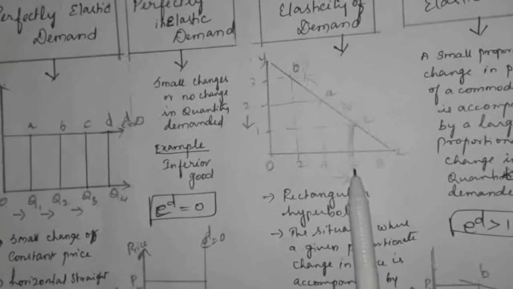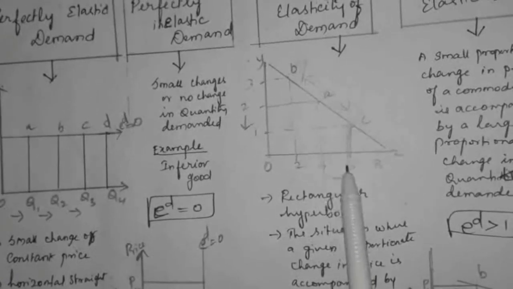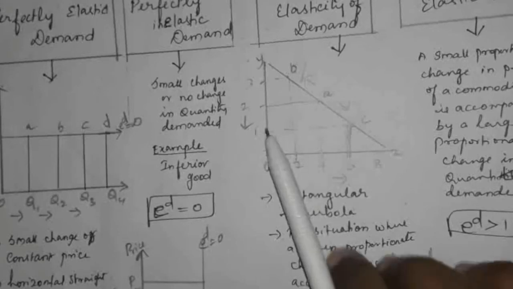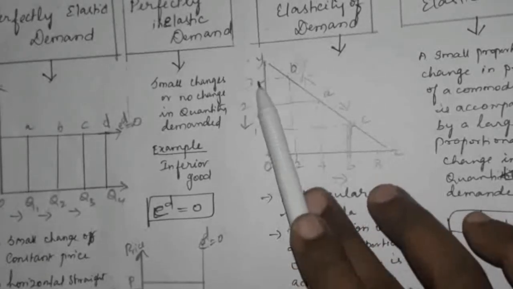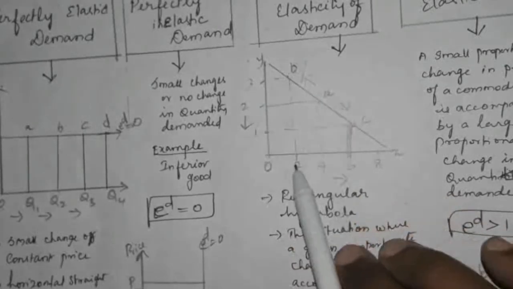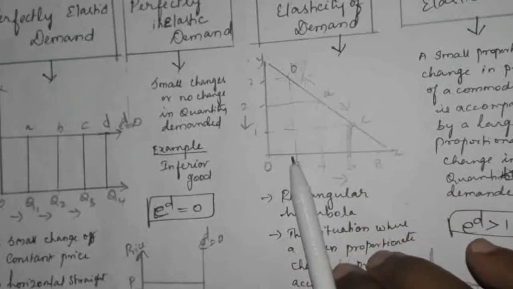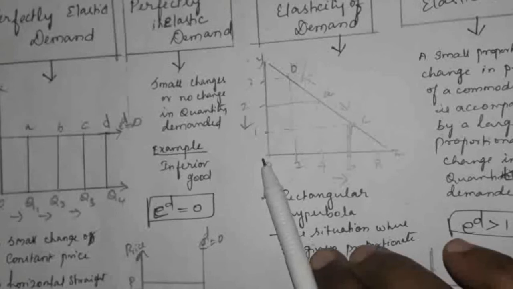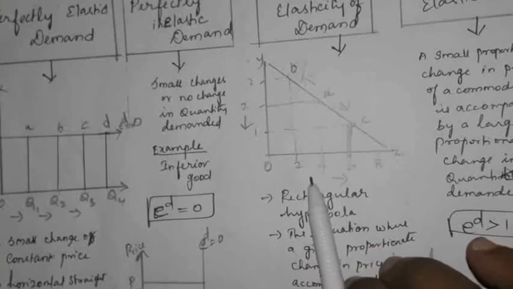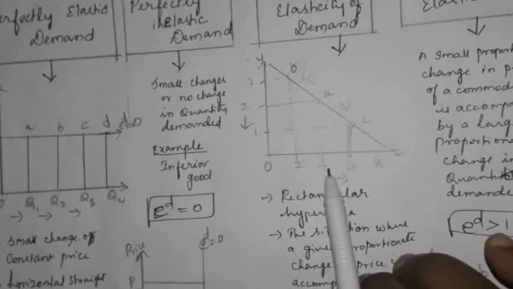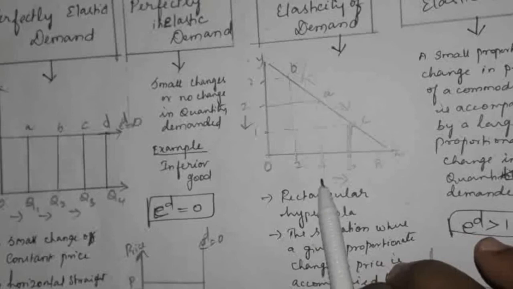So from 6 to 4 it reduced, quantity demanded reduced. Again the price increases from 2 to 3, 1 point. What happened? Again it reduced by 2. So for increasing 1 unit of price or 1 rupee, the quantity demanded decreased by 2 units.